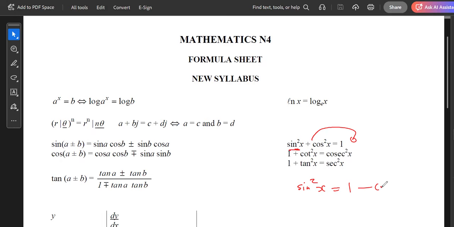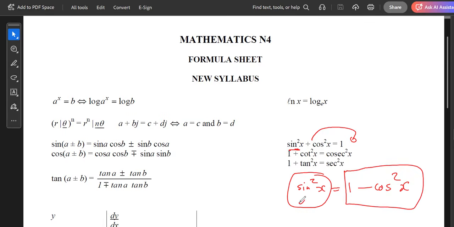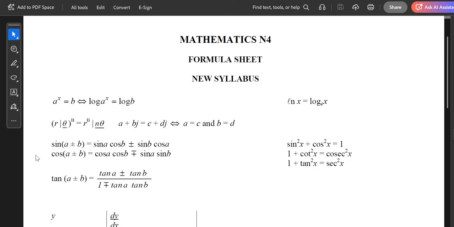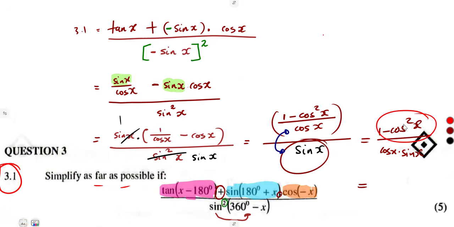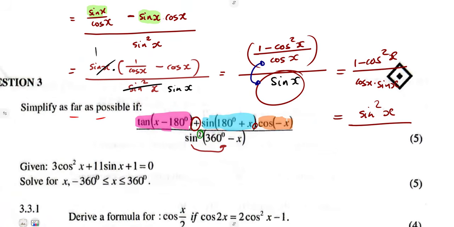So in place of 1 minus cos squared, I can substitute sine squared. So it's going to be sine squared of x over our denominator, cos x sine x, as it is.